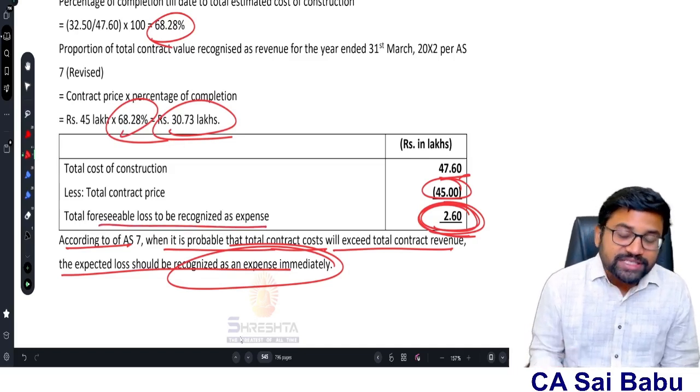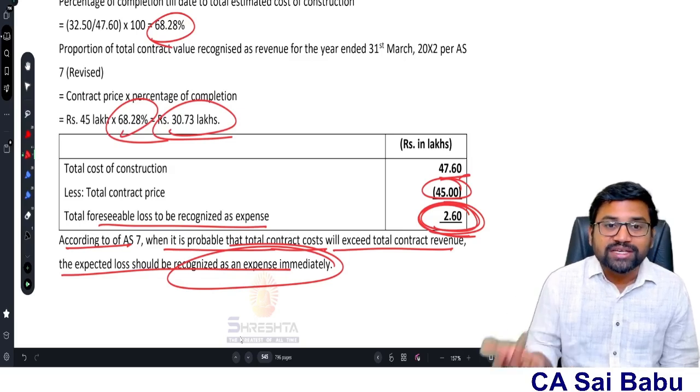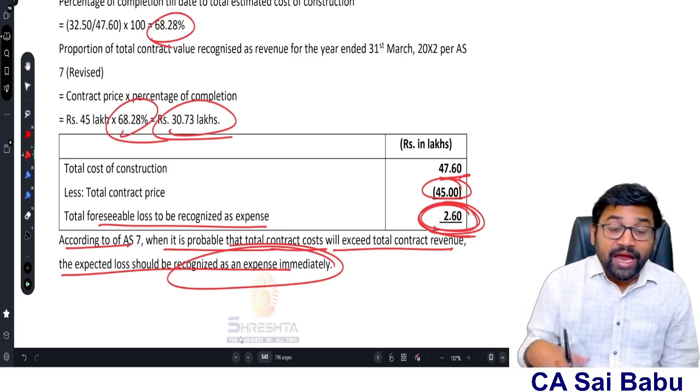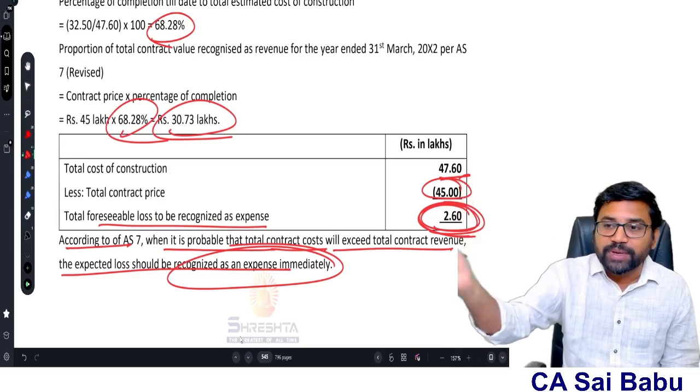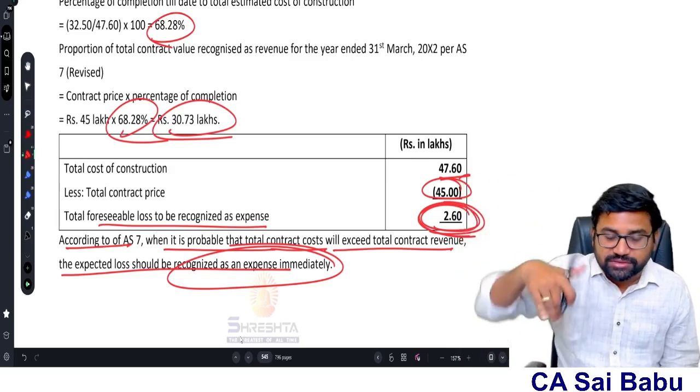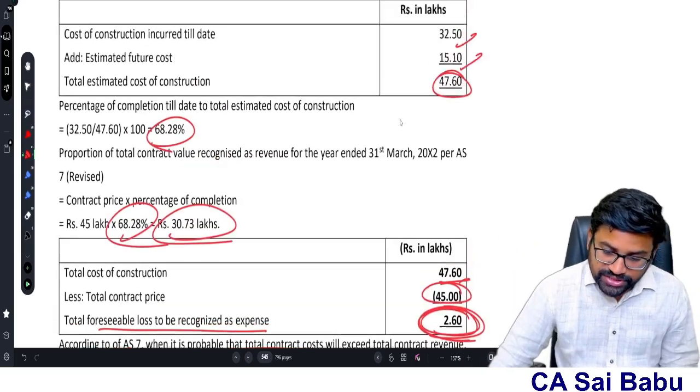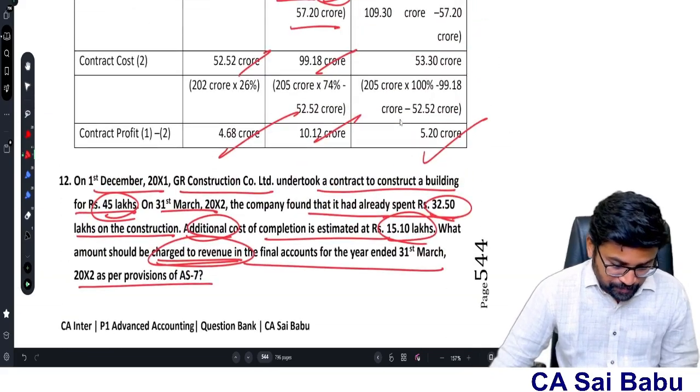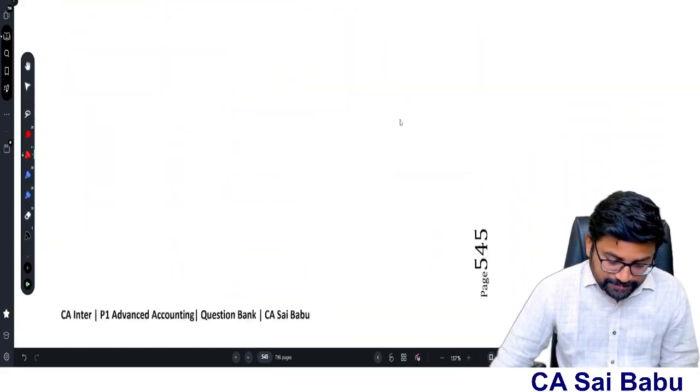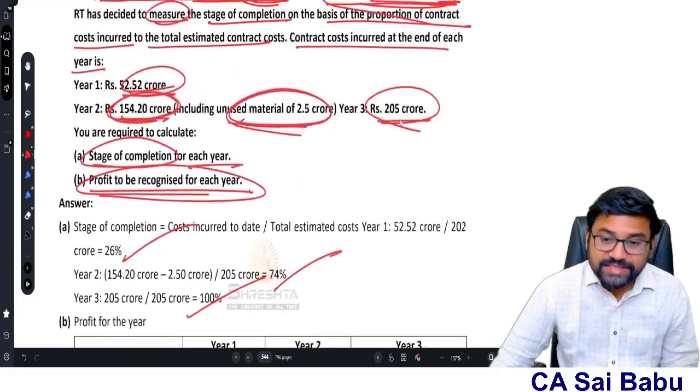expense. But out of this expected loss of 2.6, what is the current year loss that we are recognizing? And the difference is the expected loss for which we create a provision. That's it. So this is a very easy question, sir. This is question number 12, sir, which is there in the study material.